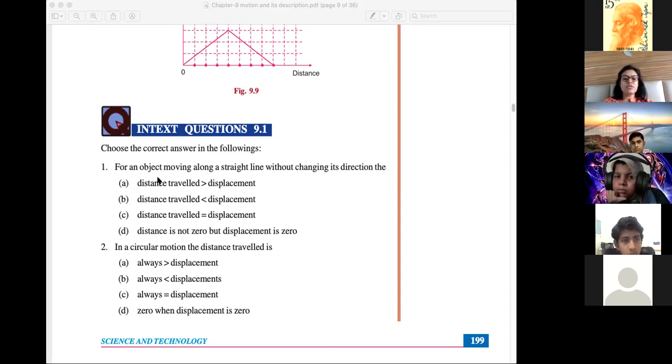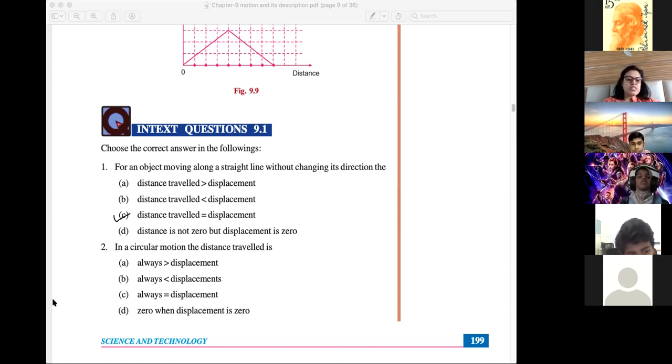First question, Muazzam. For an object moving along a straight line without changing its direction, which condition holds? Distance traveled is equal to displacement. Which option, A, B, C, D? C. Yes, distance traveled is equal to displacement because the object is moving along a straight line without changing direction. This is the condition when distance is equal to displacement.